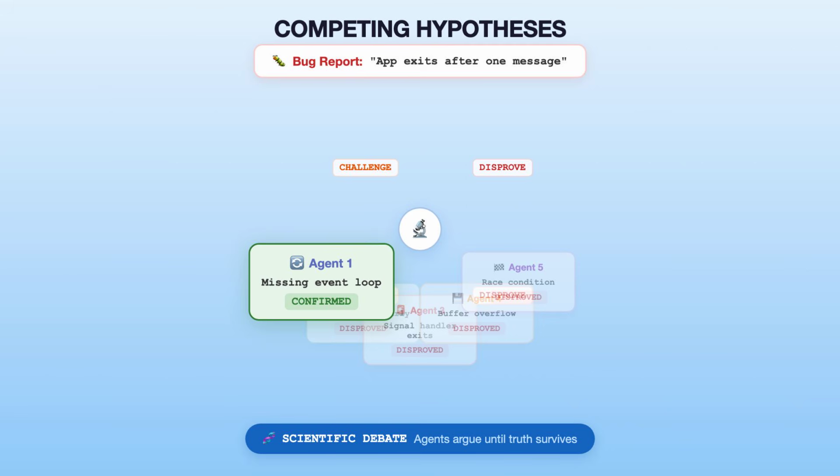Sequential debugging suffers from anchoring. Once one theory is explored, you're biased. Multiple investigators actively disproving each other means the surviving theory is much more likely to be the actual root cause.